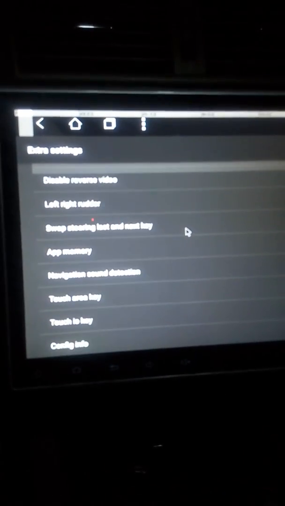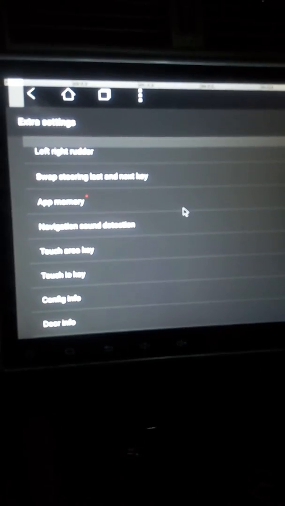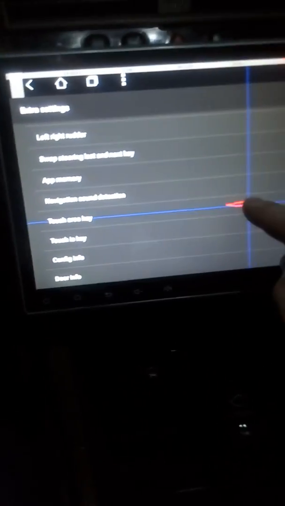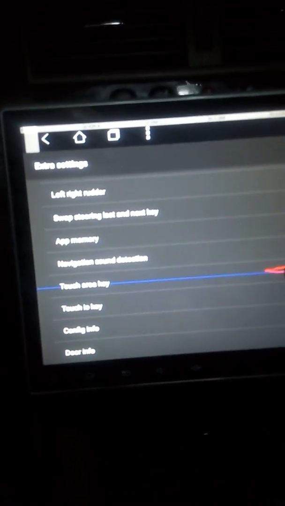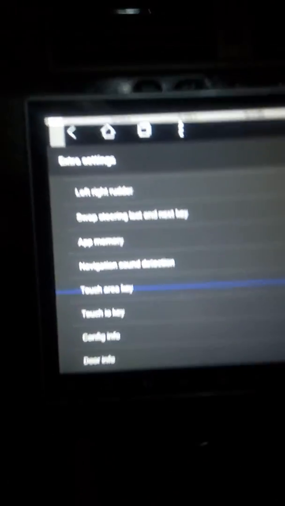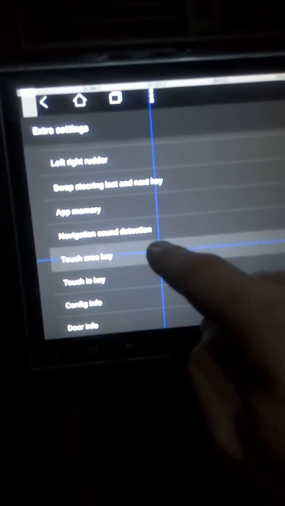You need, by the help of this option, you see this cross. My screen is okay now, but if your screen is messed up, by the help of this cross you can touch and feel where you need to touch to enter the touch area key. So you touch on it and voila, it opens the menu.